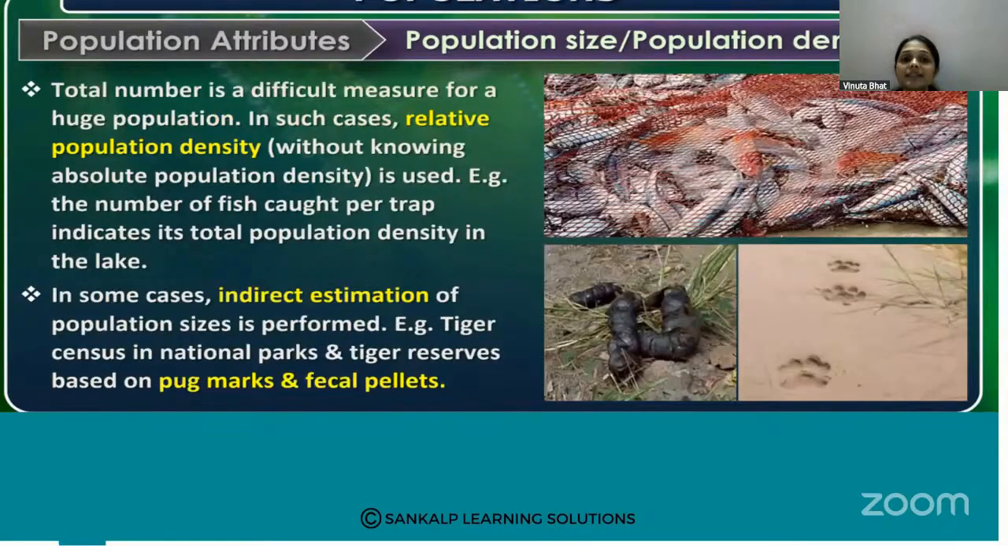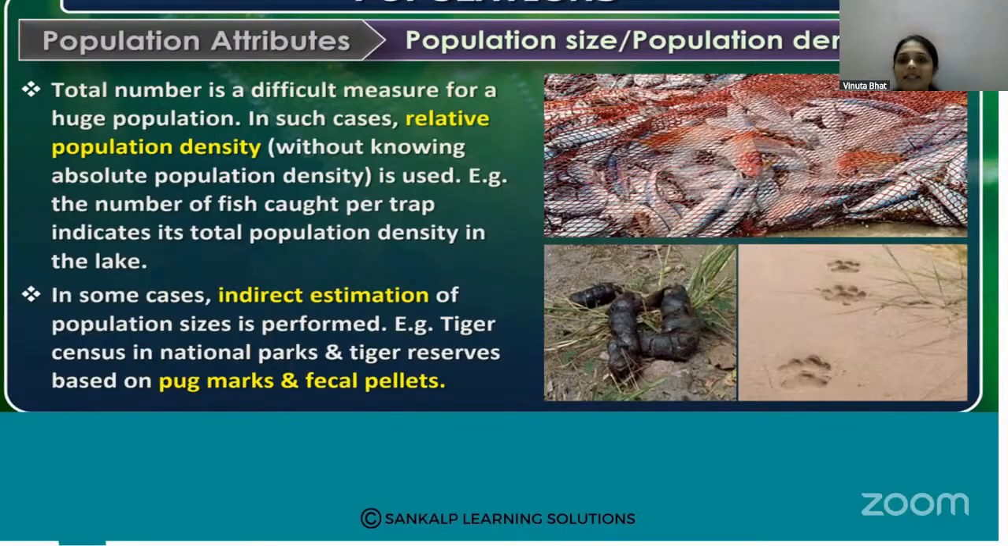The total number is difficult to measure for a huge population. For example, the fish population in a particular river, or the number of animals present in a particular area. It is difficult to measure the exact number. In such cases, we use relative population density, meaning not the exact number. Without knowing the absolute population density, we use the relative population density.